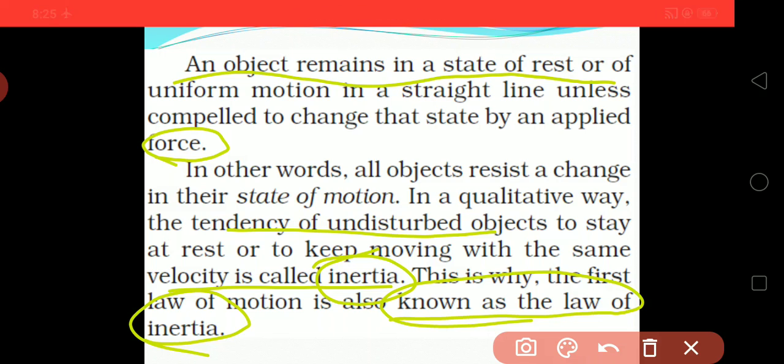So whether it is at rest, it will stay at rest only, or if it is moving with uniform speed or uniform velocity, it will keep moving like that, up to the instant we give any external force.